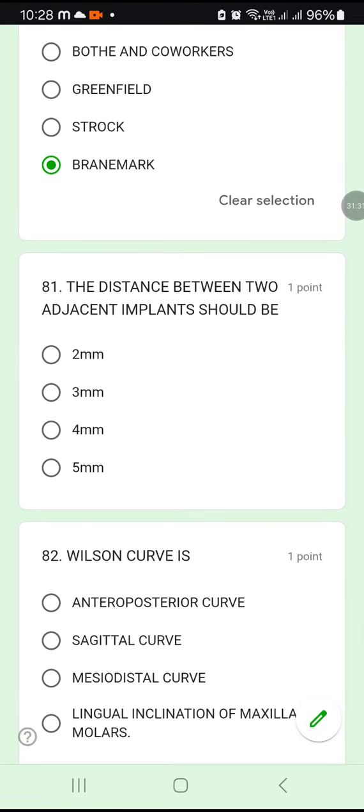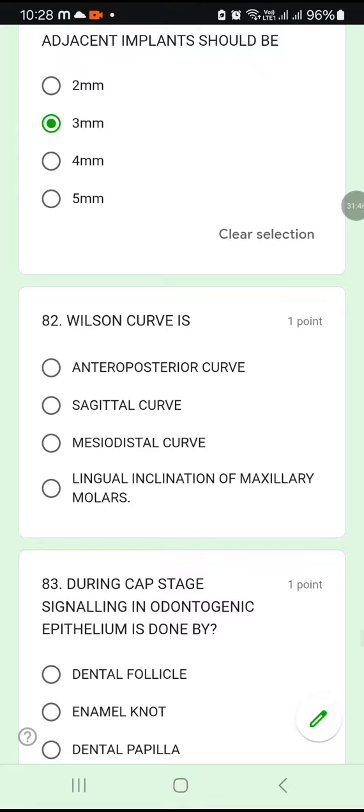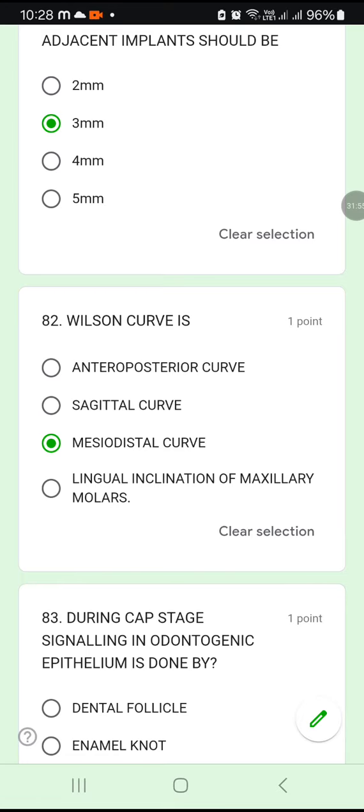81. The distance between two implants should be 2 mm, 3 mm, 4 mm, 5 mm. The minimum distance between two implants should be 3 mm. Okay. So at least 3 mm distance should be there. Okay, clear. 82. Wilson curve is an anteroposterior curve, sagittal curve, mesiodistal curve, or lingual inclination of the maxillary molar. It is a mesiodistal curve. Wilson curve is a mesiodistal curve.